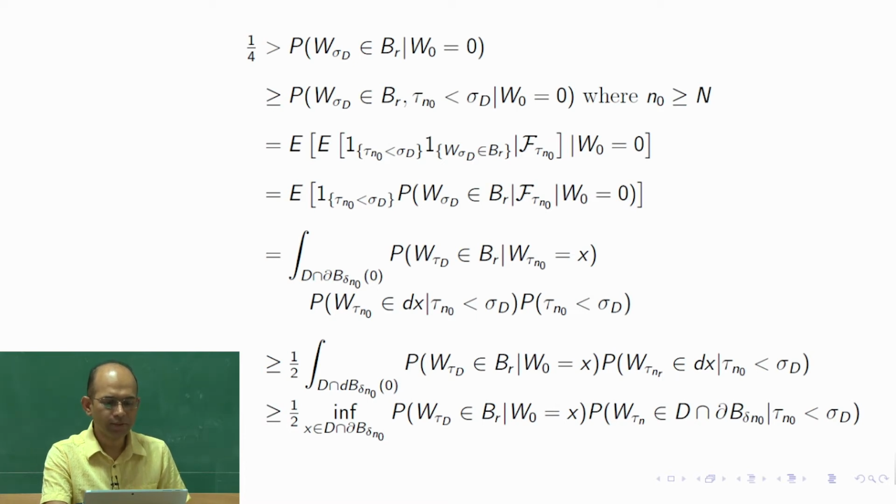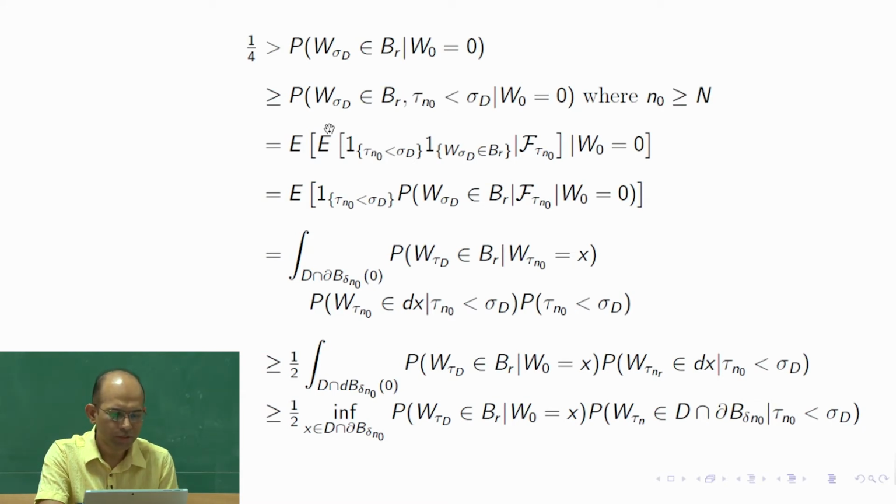So, here the event is tau n naught is less than sigma d, where n naught is greater than or equal to capital N. As such, for defining this tau n, we did not care whether it is outside the domain or inside the domain, correct? So this is not a sure event, this is just an event. So, we are also requiring that tau n naught is less than sigma d.